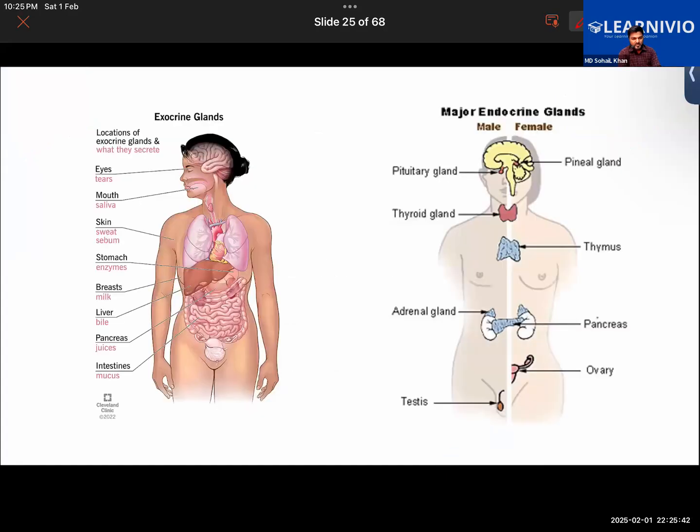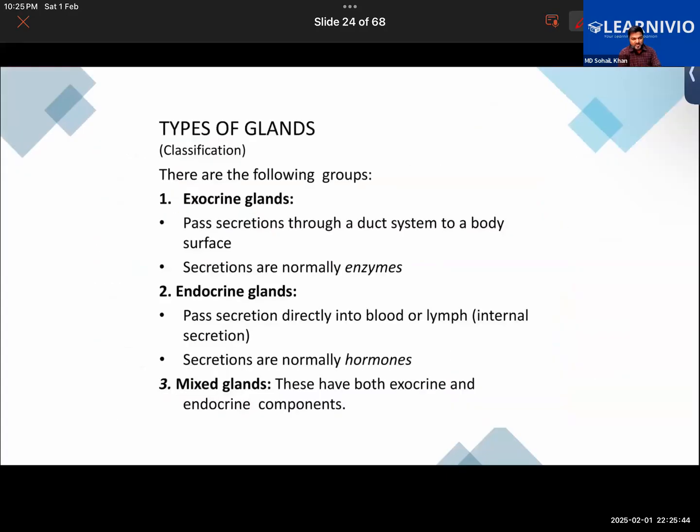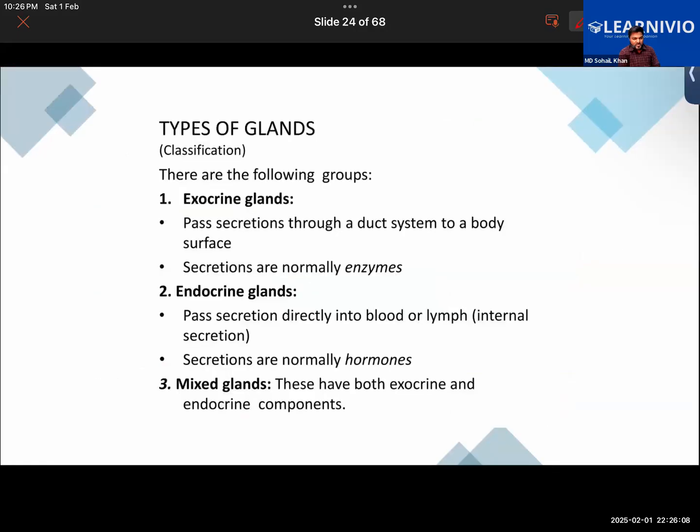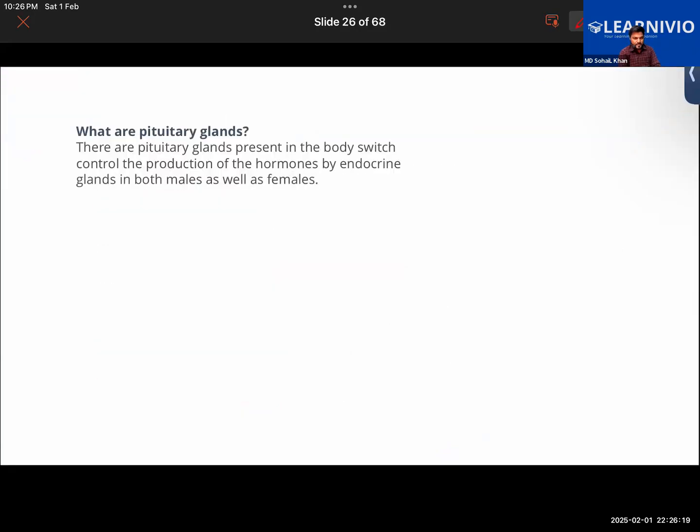One more important thing is that in the case of exocrine gland, we see that they have a duct-like system, tube-like structures present in their body. So the exocrine glands' secretions are not going directly into the blood and they have a tube-like structure via which the secretions come to the body surface. But as for the endocrine gland, their secretion goes directly into the blood and they are not transported to the blood via tube-like structures. That is the case.